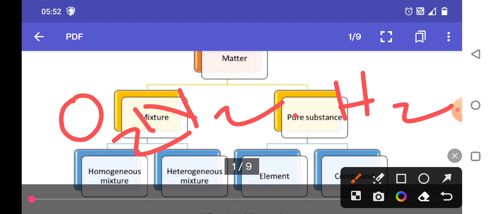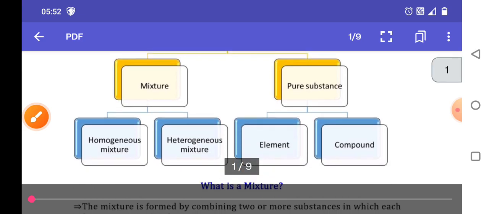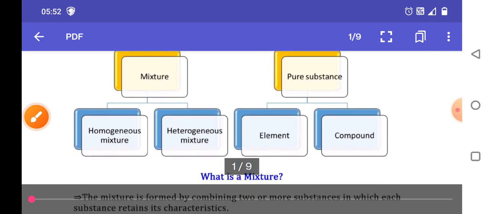So air is a mixture, or impure substance. In another way, we can divide pure substances into two types: element and compound.